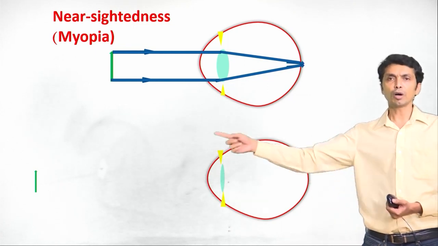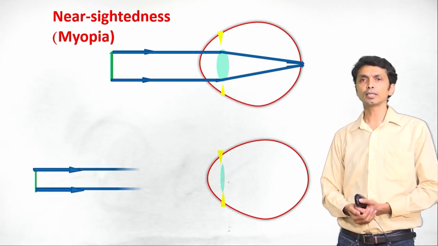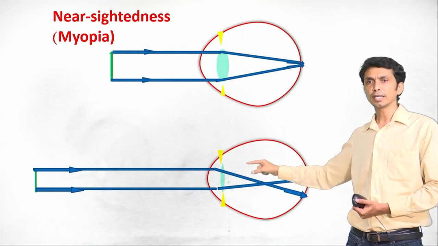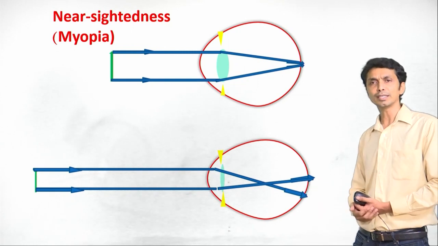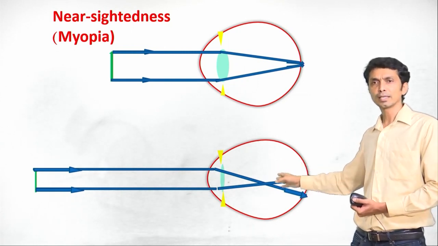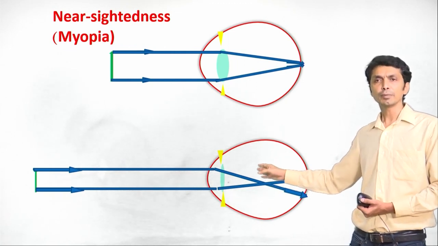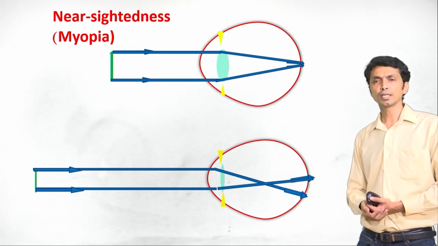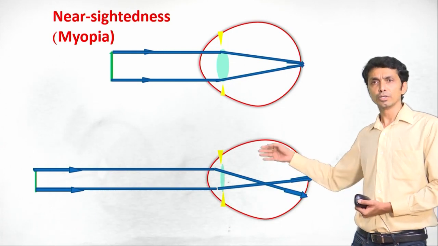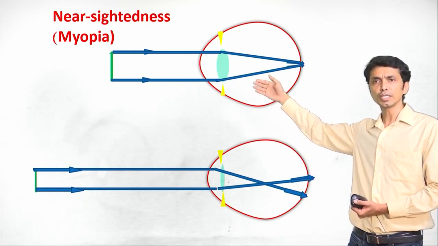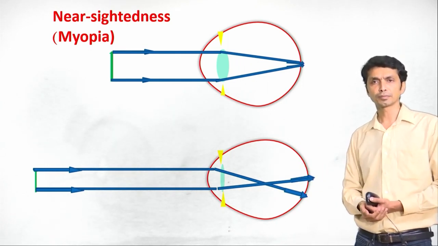We observe that object through the eye, and as you can see, the rays converge in front of the retina and not on the retina. So this is not a proper image, because the object is away from the lens. This individual is able to see nearer objects properly, whereas farther objects he is not able to see properly.